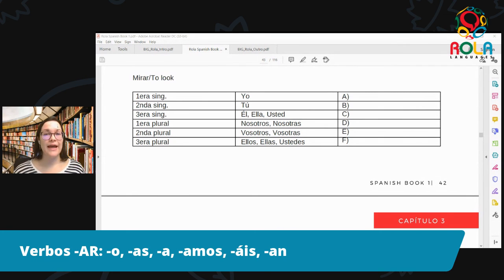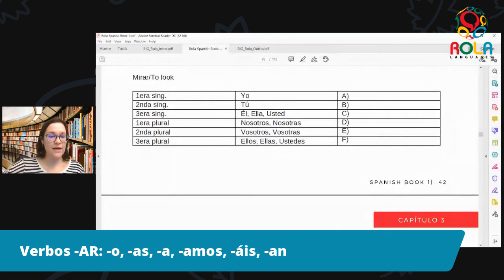Repita conmigo. Él, ella, usted mira. Nosotros, nosotras miramos. Vosotros, vosotras miráis. Ellos, ellas, ustedes miran.